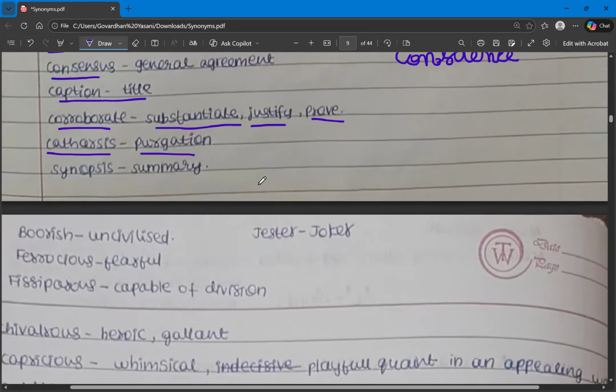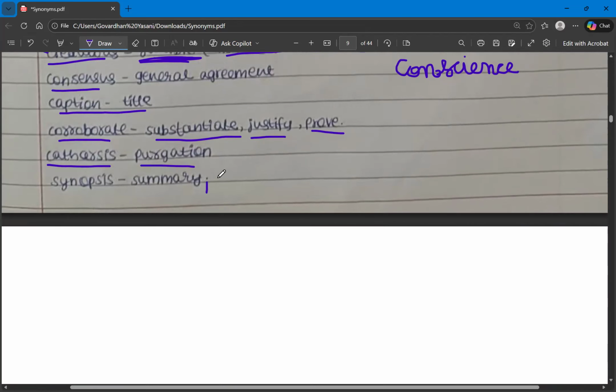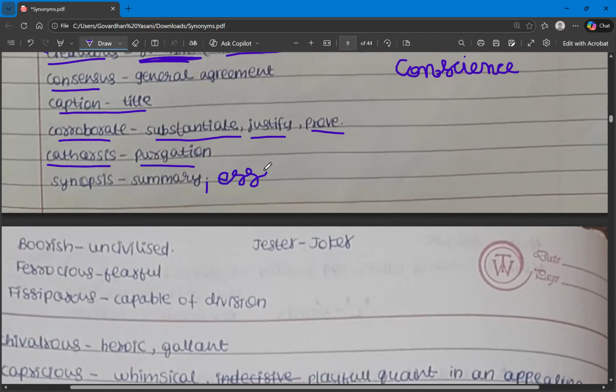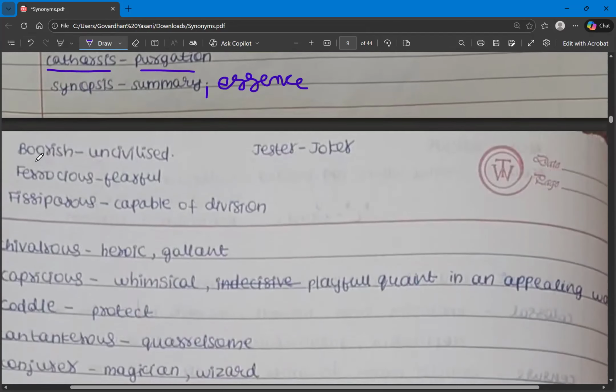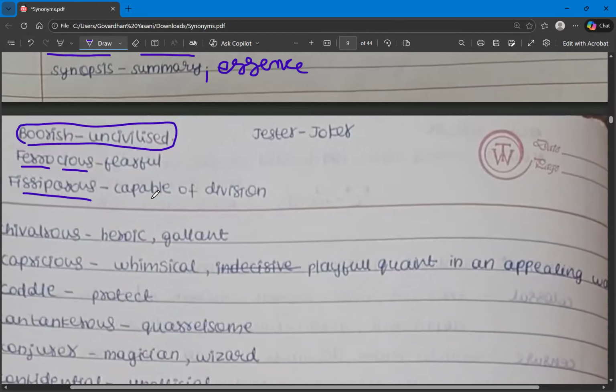The next one is synopsis, S-Y-N-O-P-S-I-S. Synopsis means giving a summary or essence of something. So essence is also a synonym for synopsis. And the next one, here we have some others, that is boorish. Boorish means uncivilized. And ferocious. Ferocious means who is fearful. And then we have fissiperous. If you remember, here we have completed fissure. So fissiperous means capable of getting divided, capable of division.